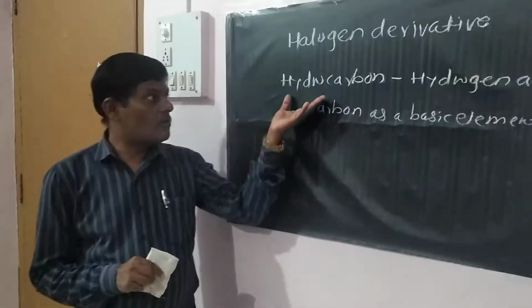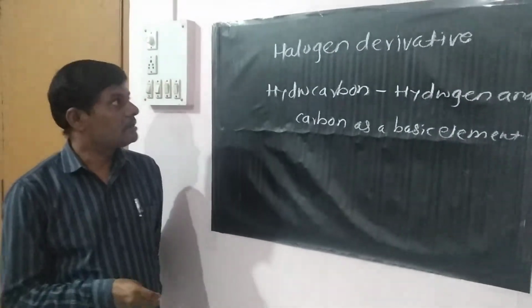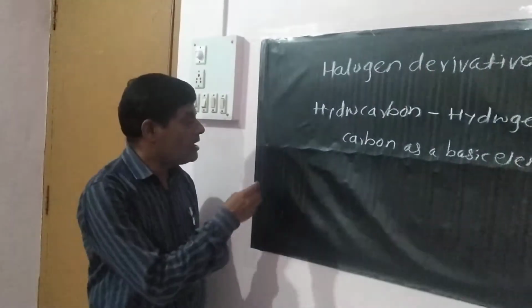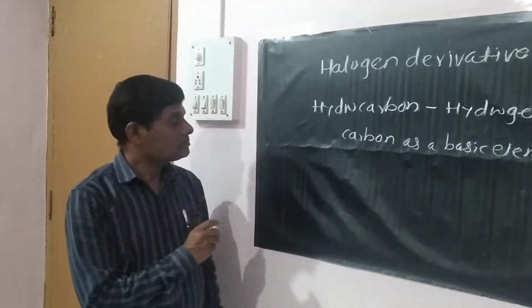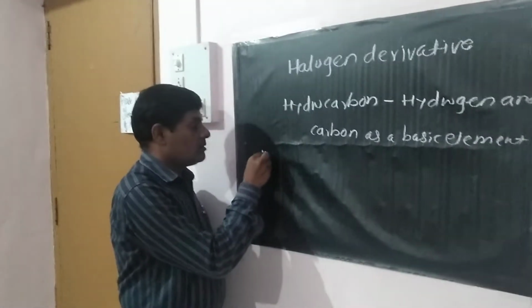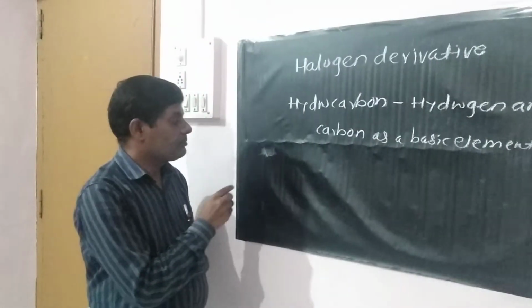From this hydrocarbon we go into details, that is the halogen derivative of alkanes. In halogen derivative of alkanes, we have to define halogen derivative.